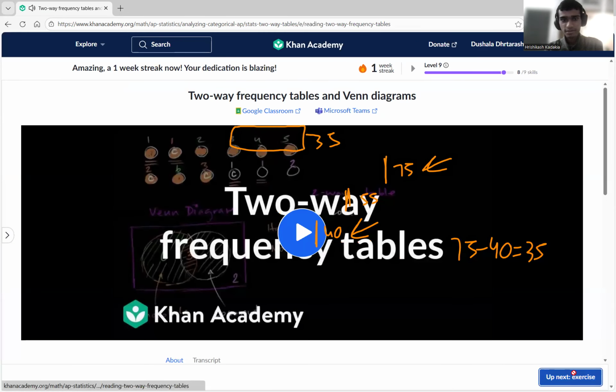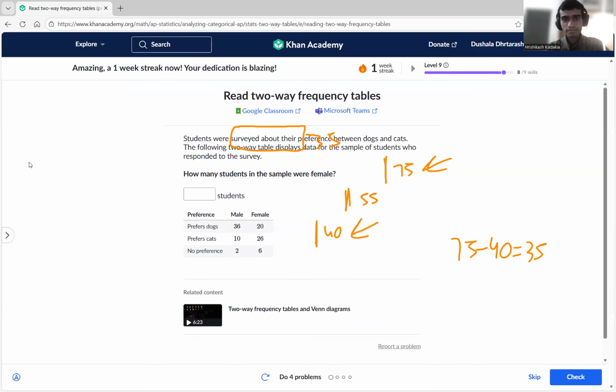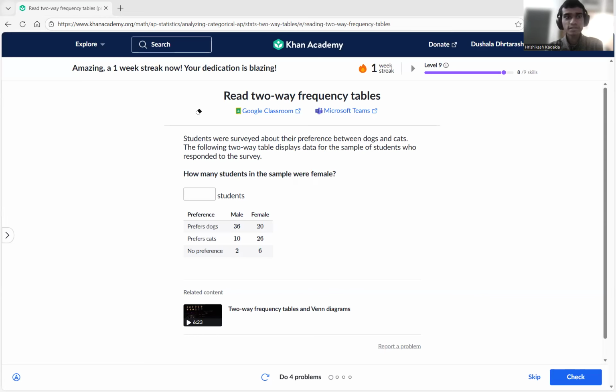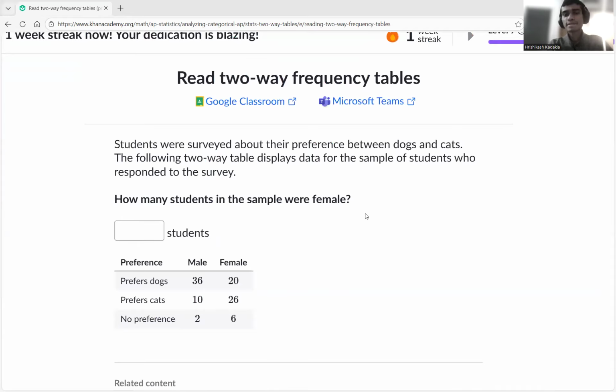So now we have this. Okay, I think we just have it there. Okay, reading a two-way frequency table. So this is basically where you have graphed data. Now, what does two-way mean? One-way means, say, you're just graphing preference for cats and dogs. Well, let's say male and female students in our class. You could just say male and then female.